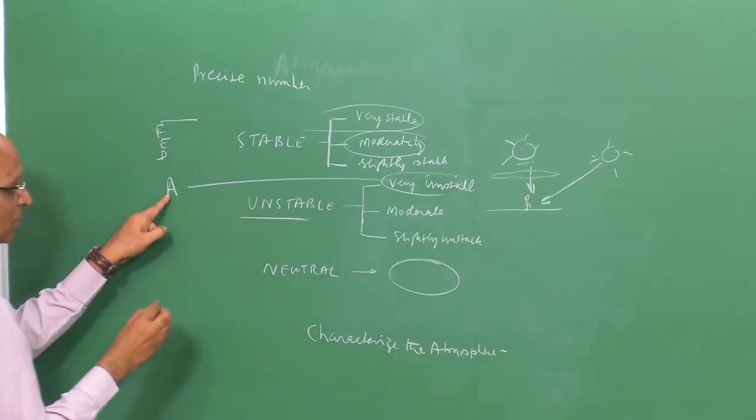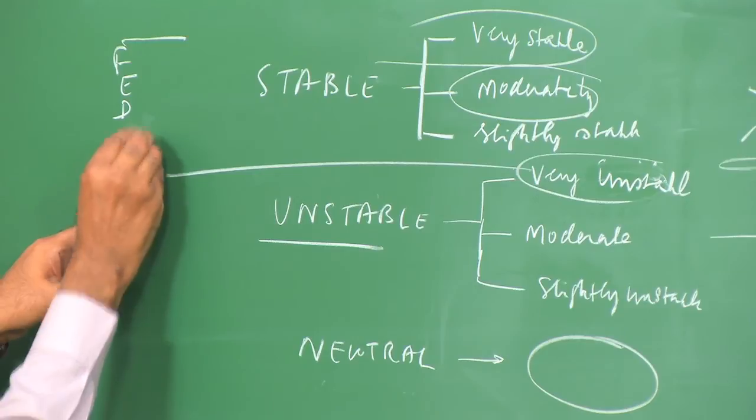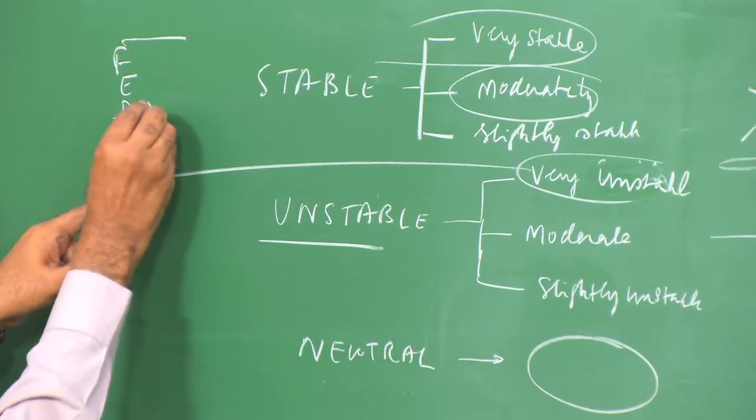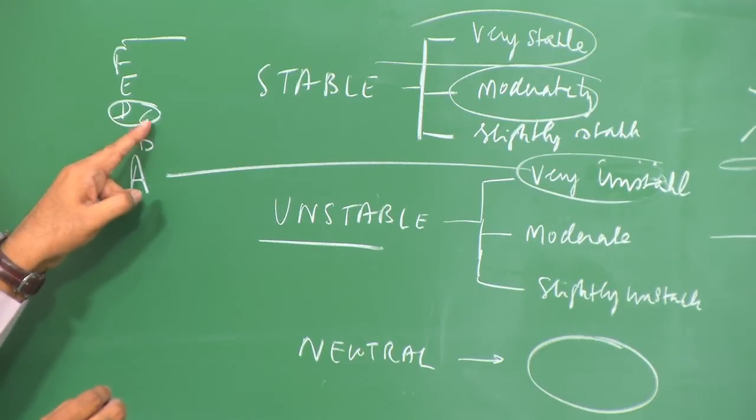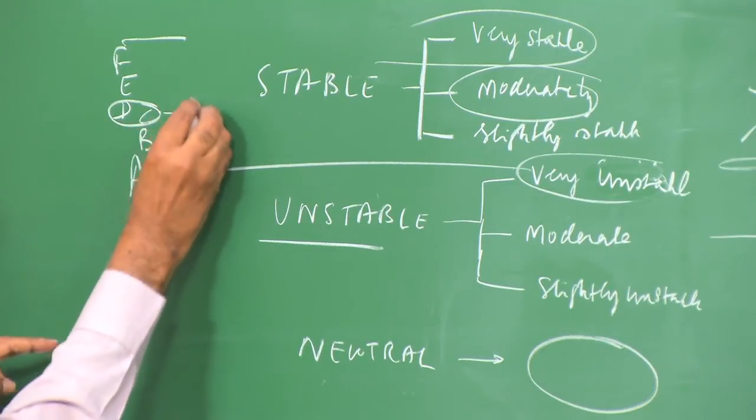Very unstable, he calls it as A, moderately stable as B, and moderately unstable as C. Well, D and C, which are slightly stable and slightly unstable, are very near to neutral.